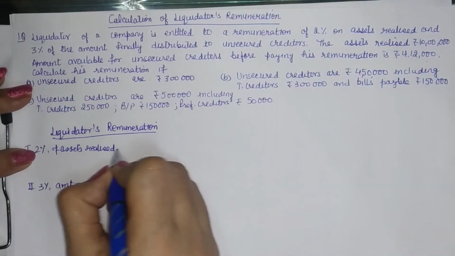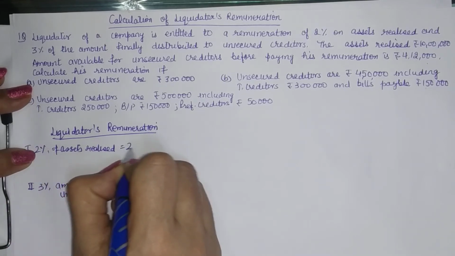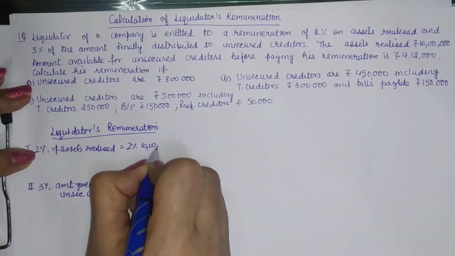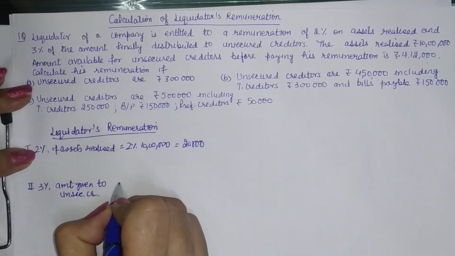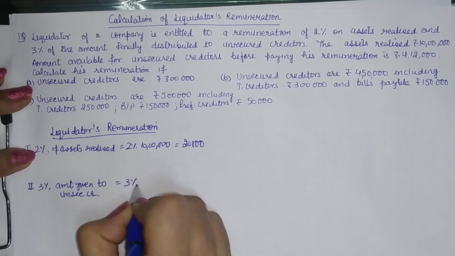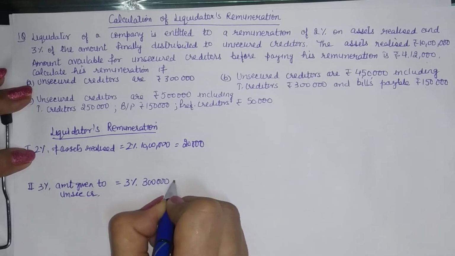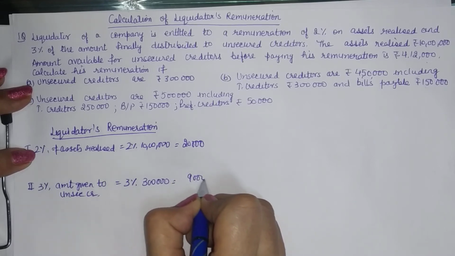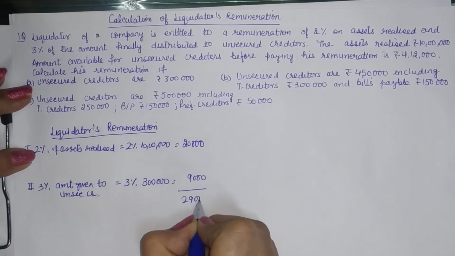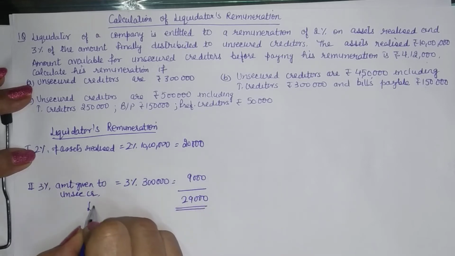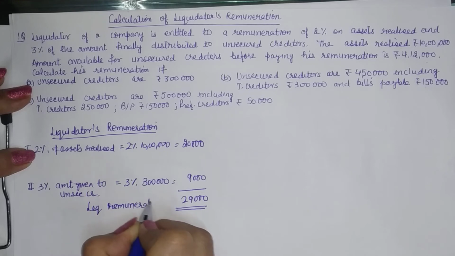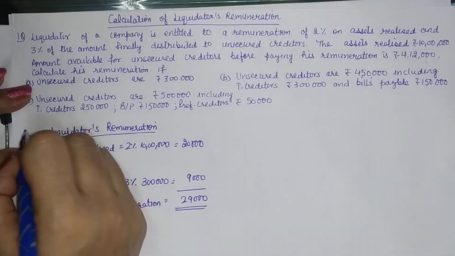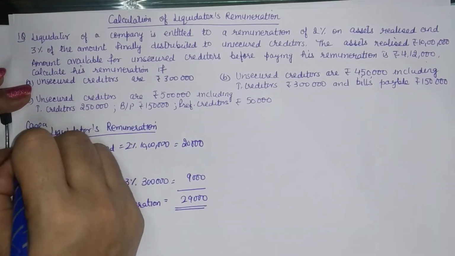So 2% of the assets realized will imply 2% of 10 lakh, that is 20,000, and 3% of the amount payable to the creditors, you can pay them in full, so it is 9,000. So the liquidator's remuneration in this case will be 29,000. This is case A.